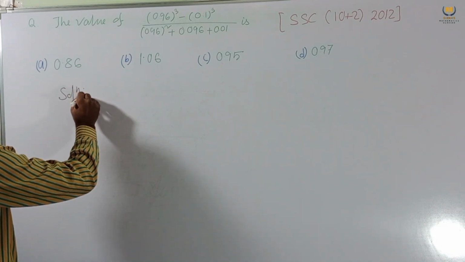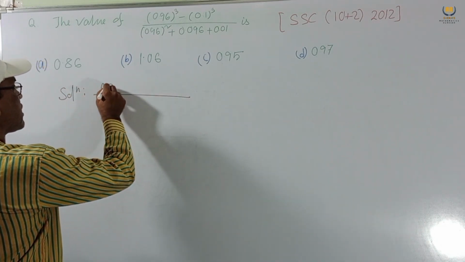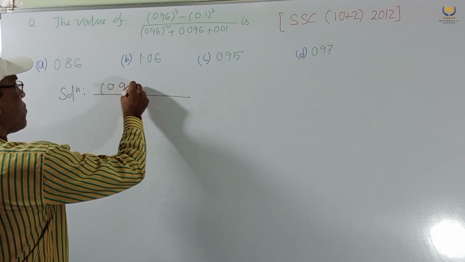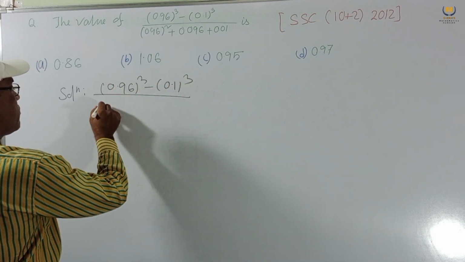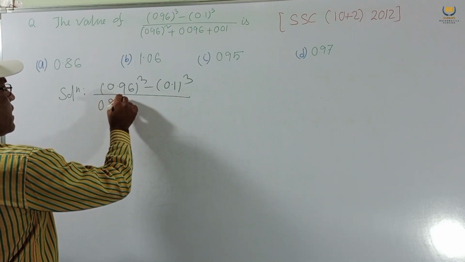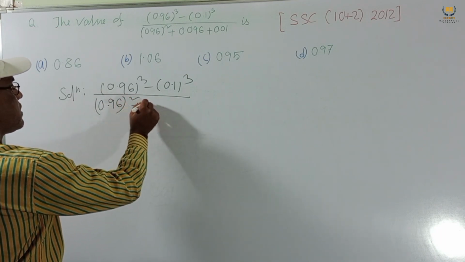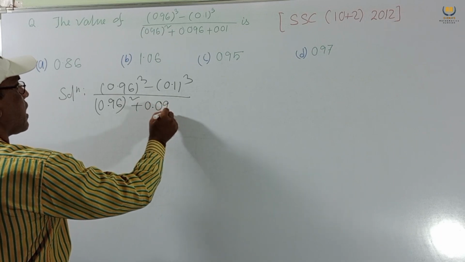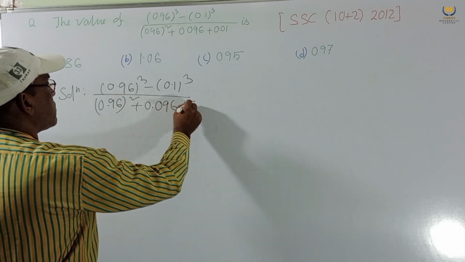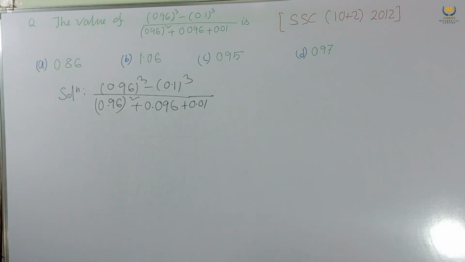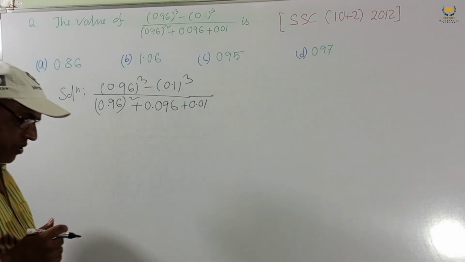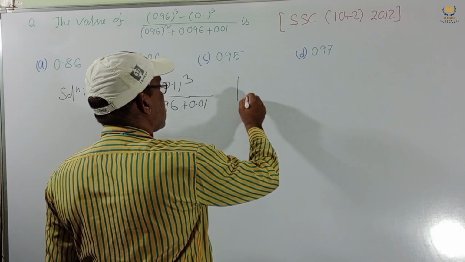I am rewriting this expression: 0.96 whole cube, 0.1 whole cube, 0.96 whole square, 0.096 plus 0.01, this one. So this is given.